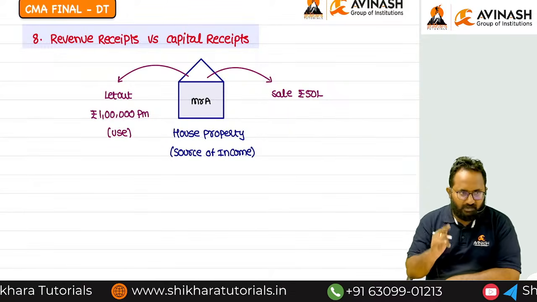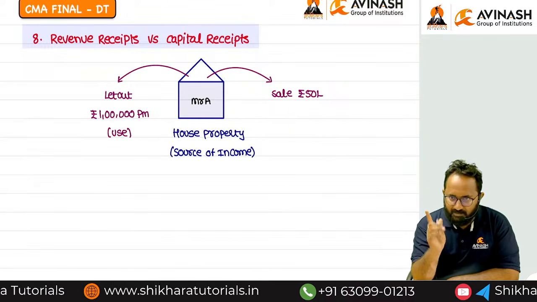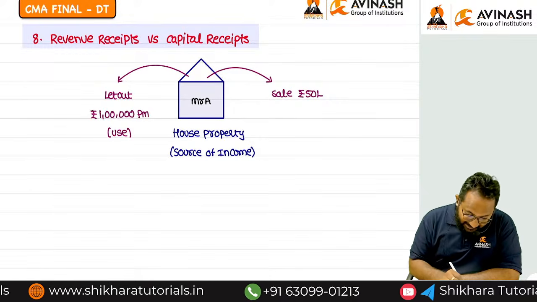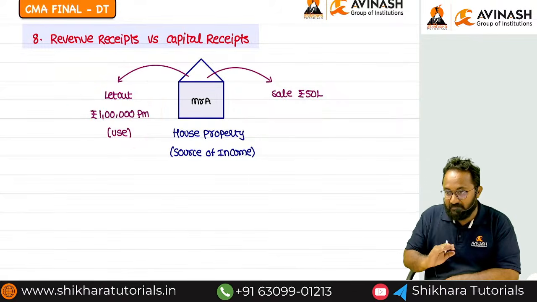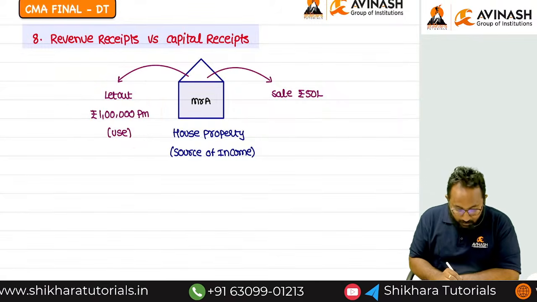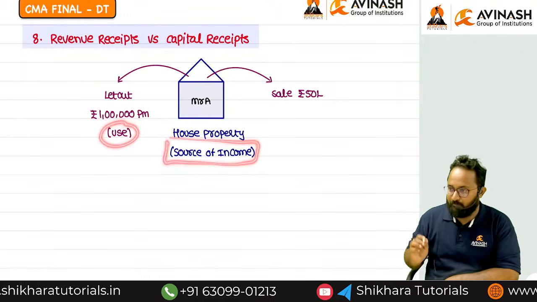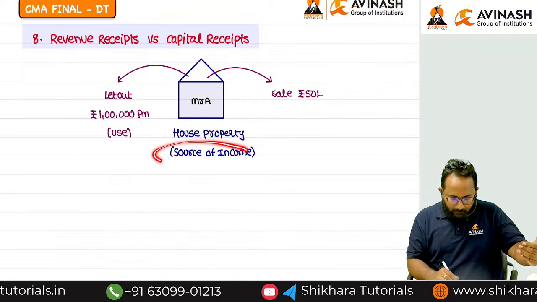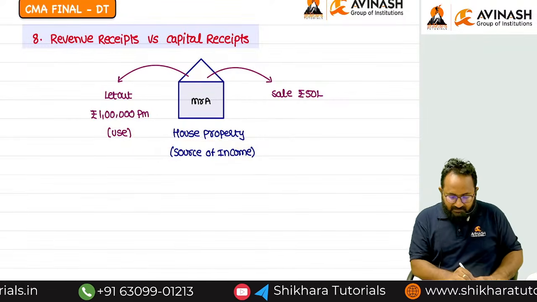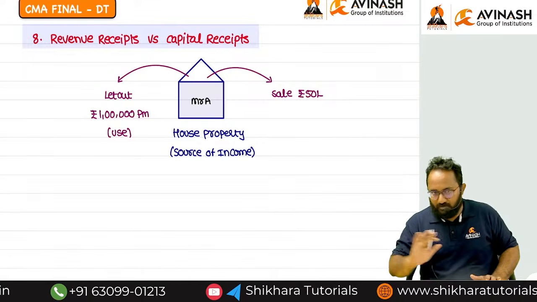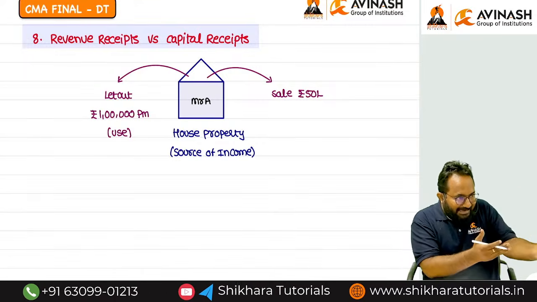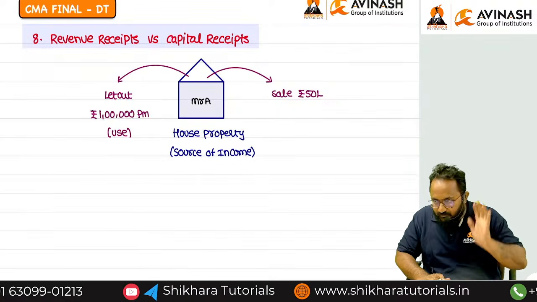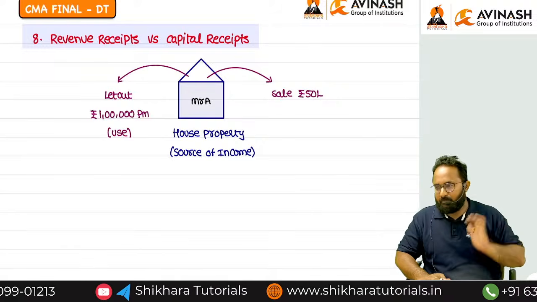Out of these two, one is revenue receipt, one is capital receipt. Tell me, which one is revenue receipt? Rental income is revenue receipt, because regularly we can earn by using the source of income. If we are getting any income by using the source of income, that is called revenue receipt.